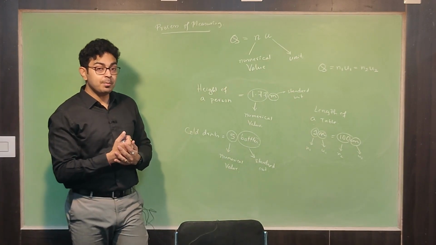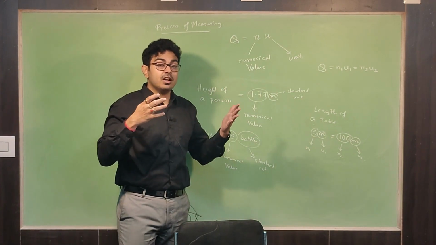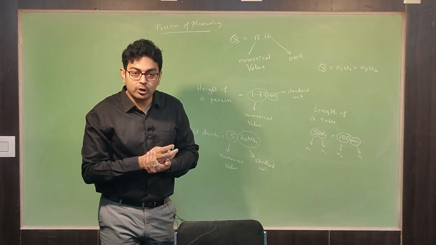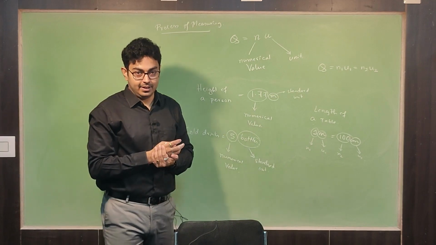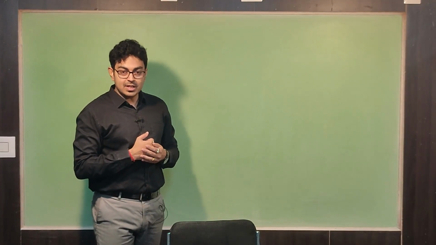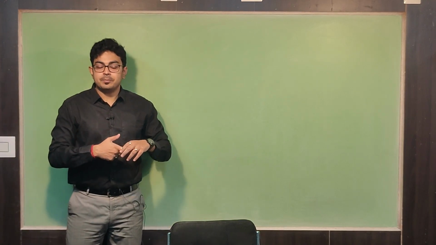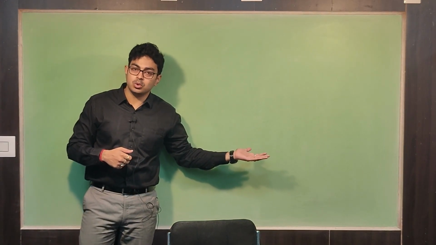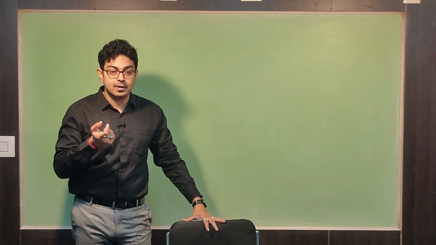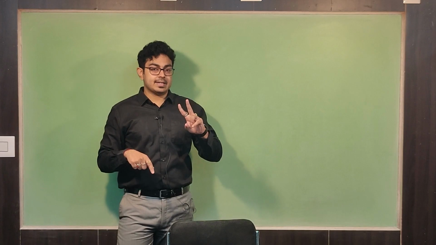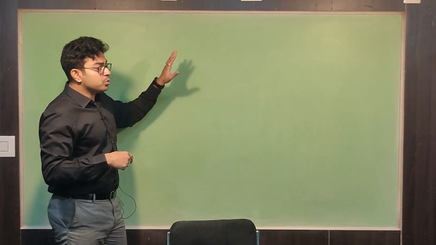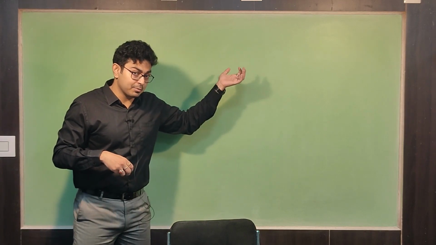Now when we are talking about these units, there are several other systems of units. So let us find out what the different systems of units are. Okay, please note down this part. Now coming to the system of units. Just now we have understood that to measure a physical quantity we require a unit, that is a numerical value as well as a standard unit, right? So now we have to understand what the different systems of units are.